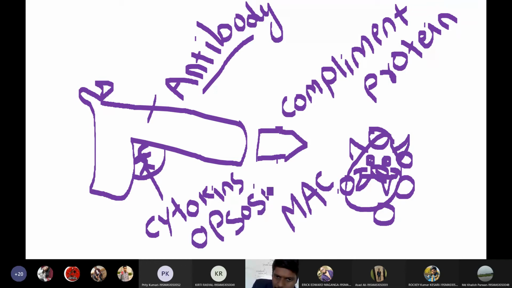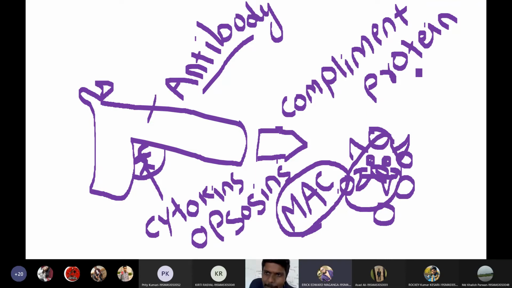Kindly remember. So opsonins or cytokines will activate the antibodies to release complement proteins, so that the complement proteins will kill a pathogen by initiating a complex called the membrane attack complex. The complement proteins will kill a bacteria with the help of antibodies, activated by either cytokines or opsonins.